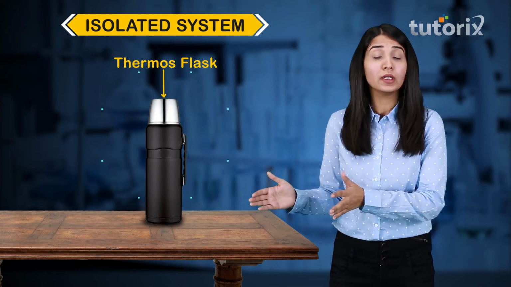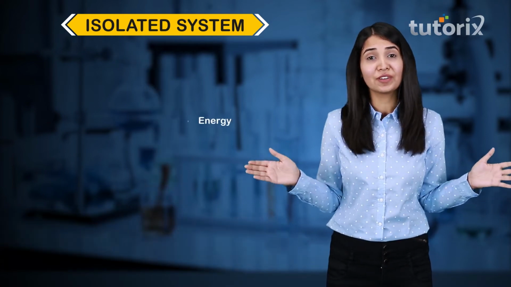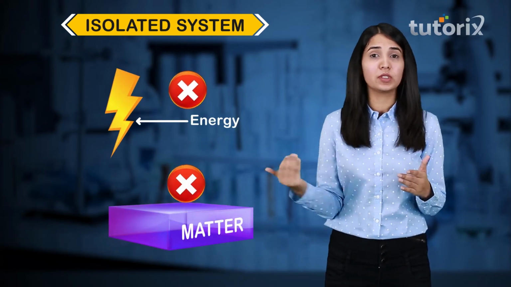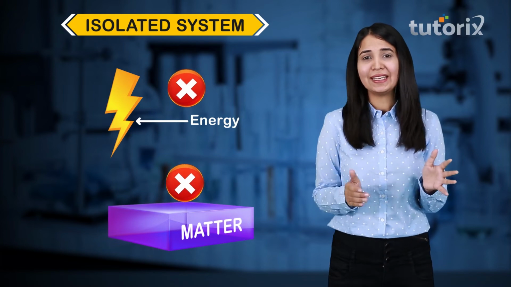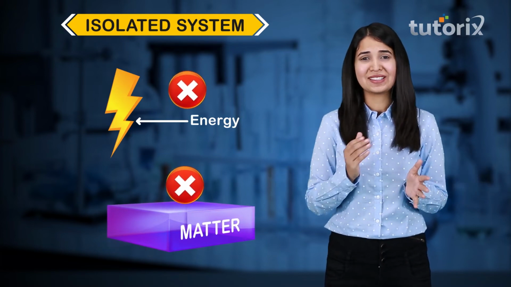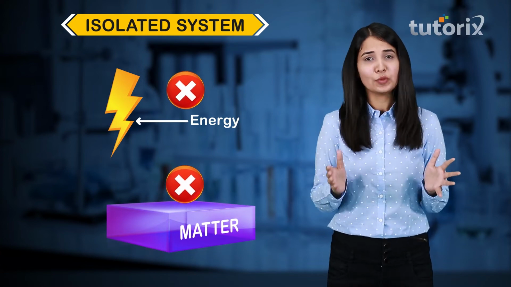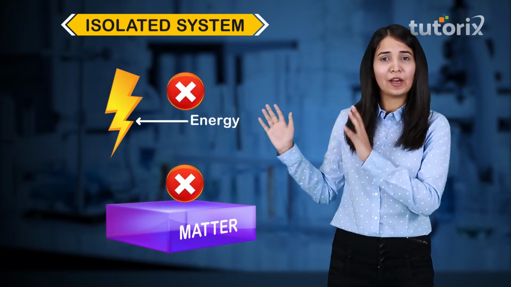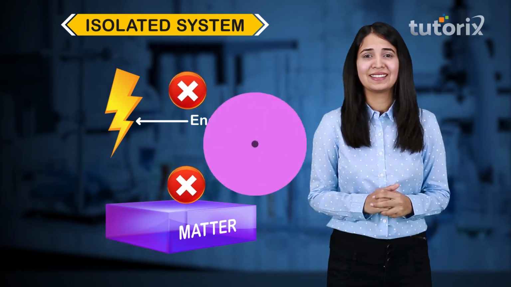It stays hot because there is no transfer of energy or matter to the surroundings. Ideally, in principle, there is no such system which is completely isolated. But since we study like this, we have to define it in this way.